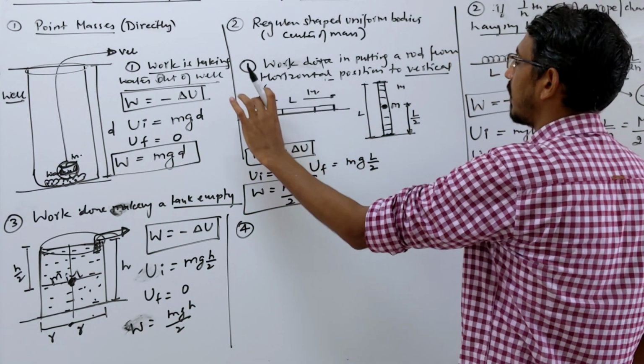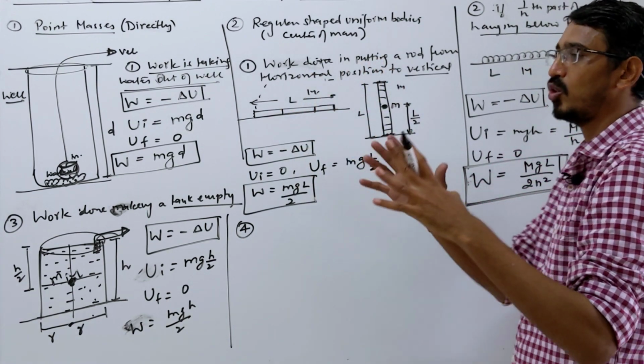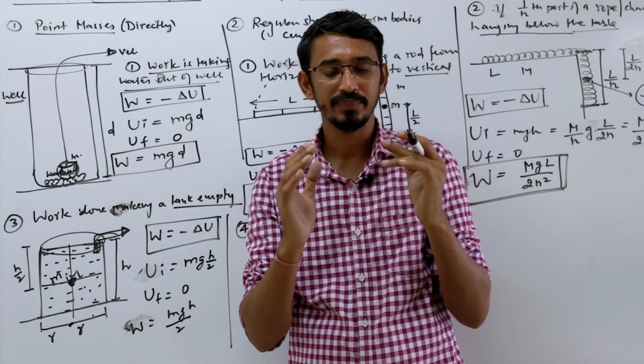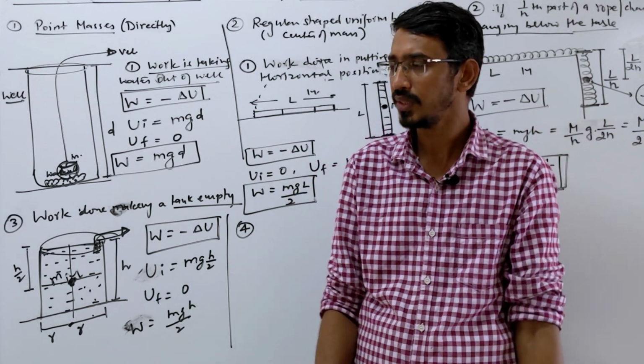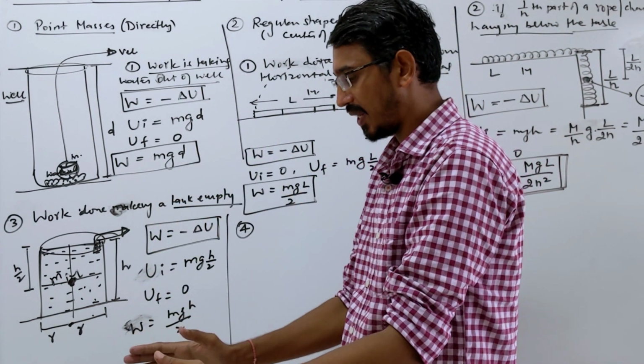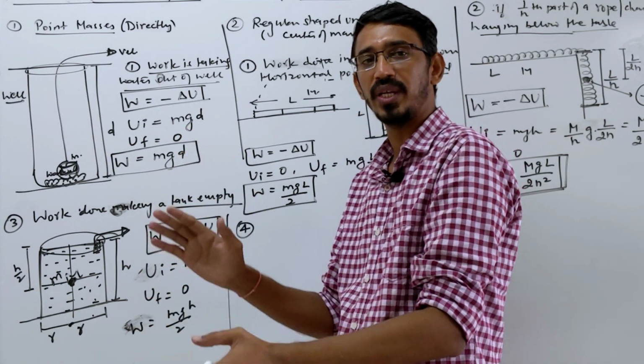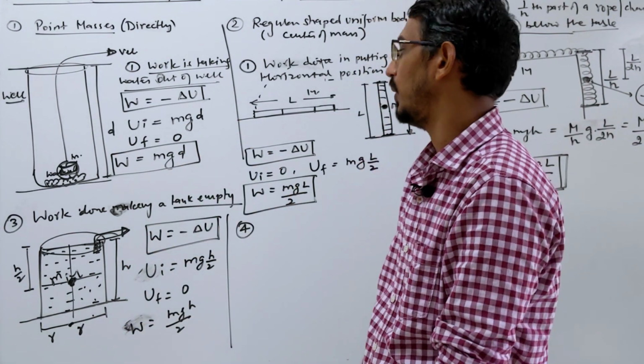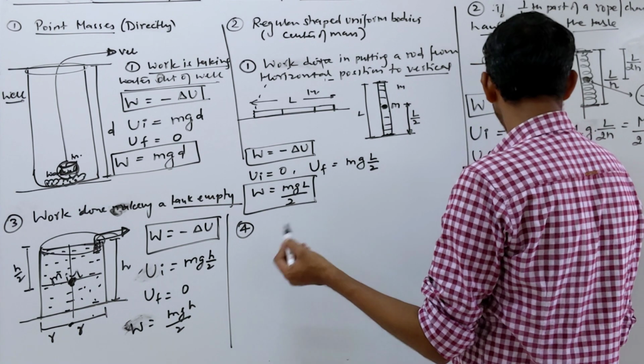Like here I gave this rod, so there was only length. Suppose I give a cubical box to you, like a brick or something. A rectangular box is placed on a surface, and you want to tilt it. Then how much work will you do? I will give a numerical example.